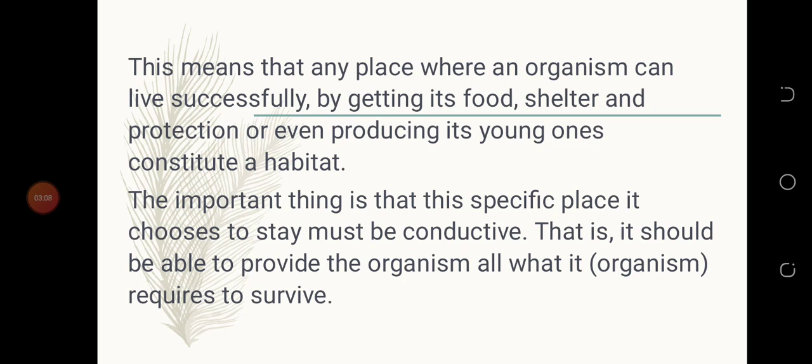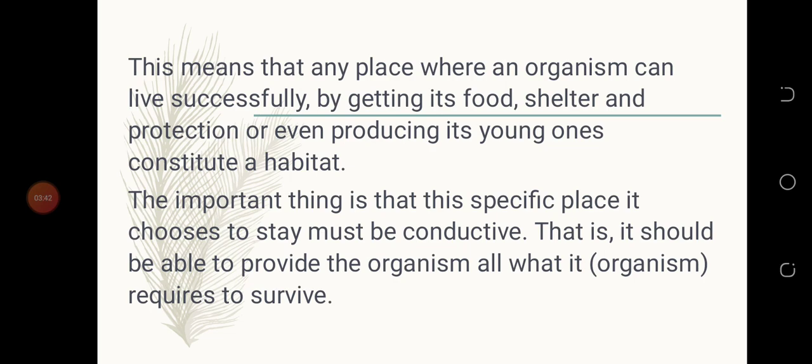The important thing is that this specific place it chooses to stay must be conducive. That is, it should be able to provide the organism all that it requires to survive. The place the organism chooses must provide the things mentioned above that will help it to survive.